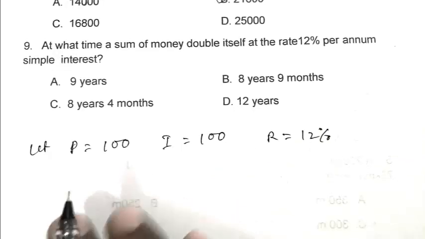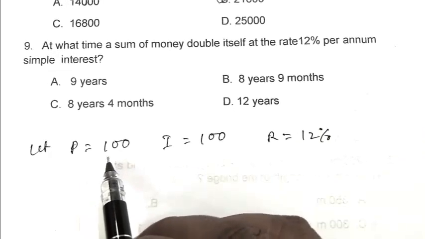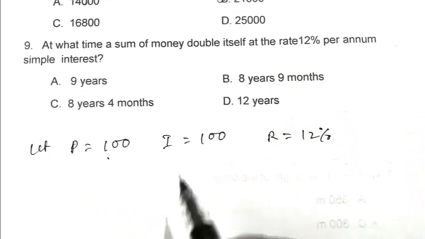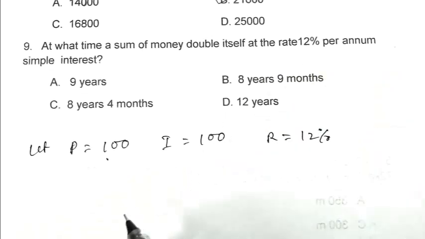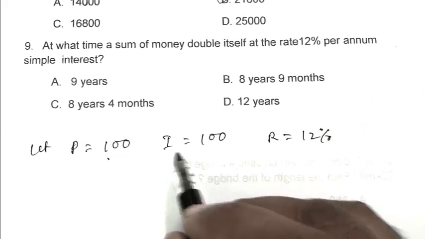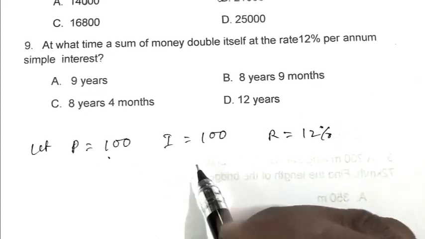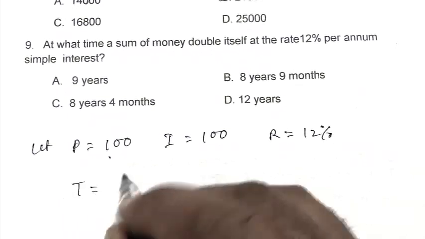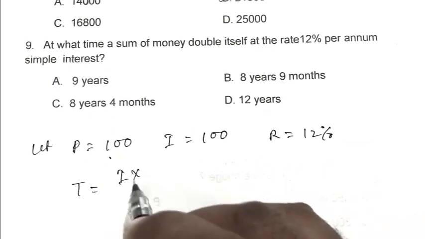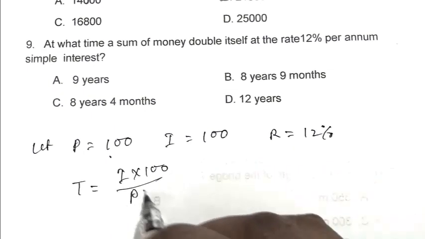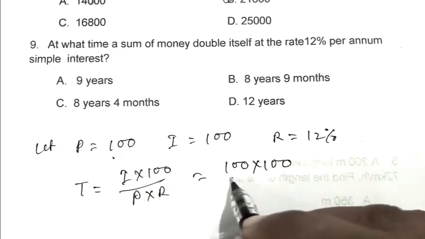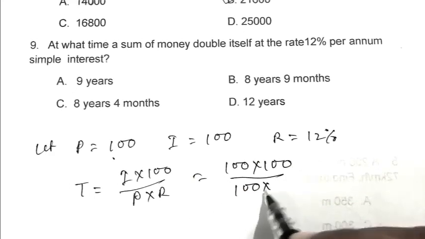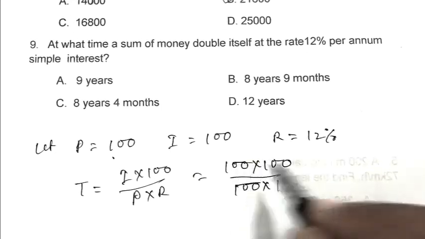When we deposit 100 in a bank and get double, that is 200 from the bank, we get 100 as interest. So time is I into 100 by P into R, that is 100 into 100 by 100 into 12.